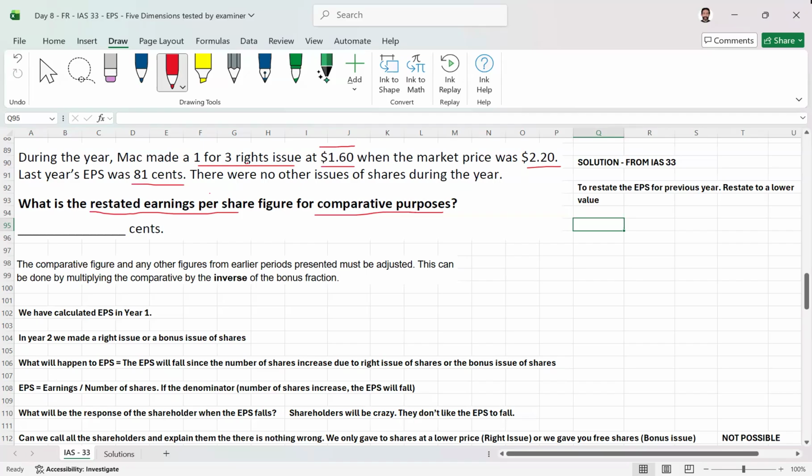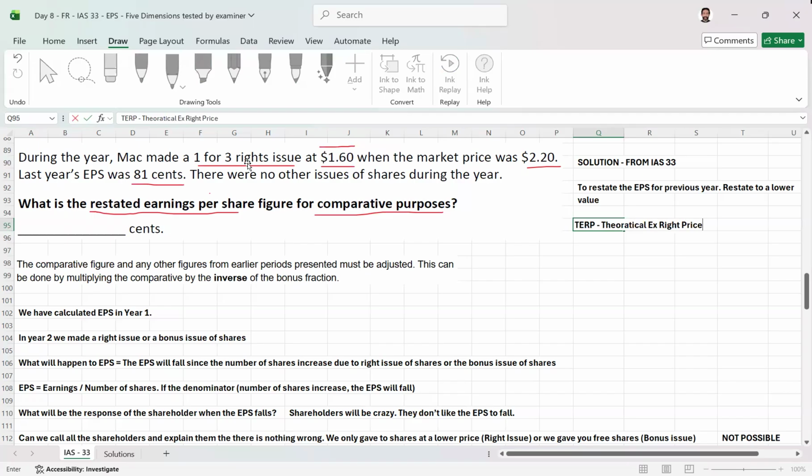This year we have given the rights issue, and last year there was no rights issue. So what is going to happen? The EPS for the current year is going to go down. So we are going to restate the EPS for the previous year. For that, we need to calculate the theoretical ex-rights price.